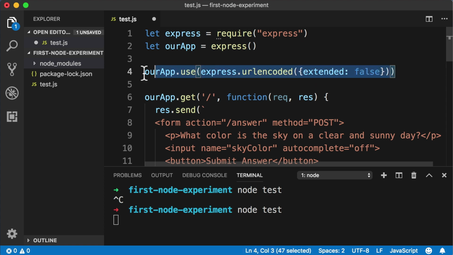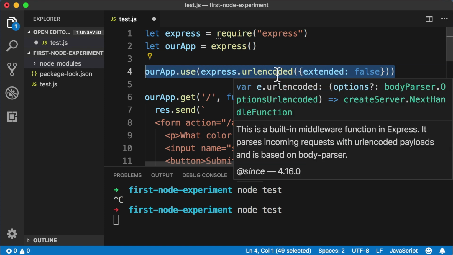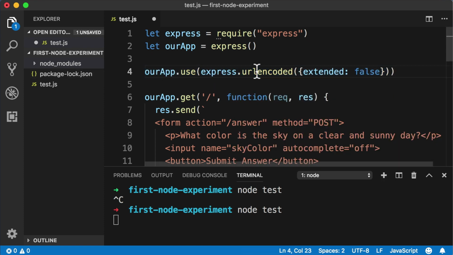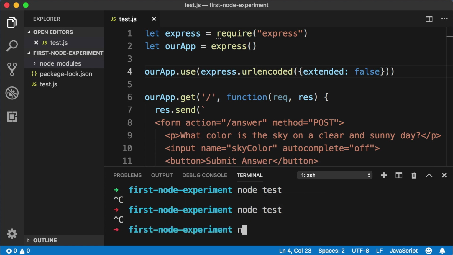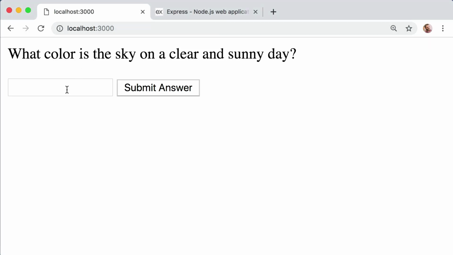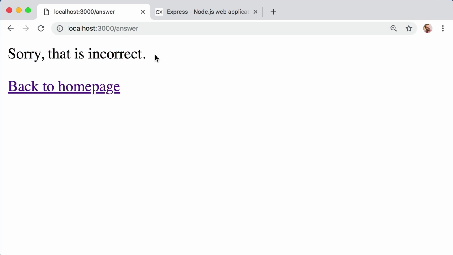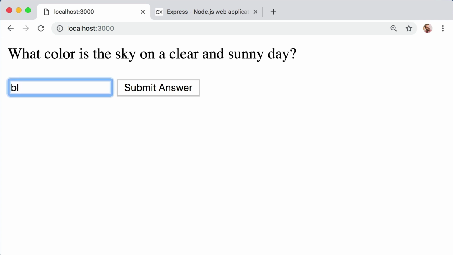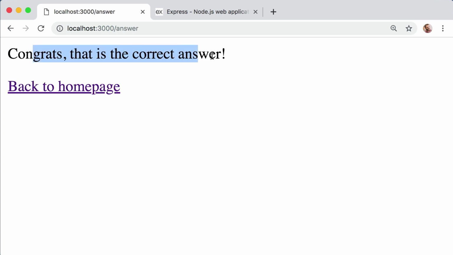You might need to pause the video lesson for a minute to type this in with me. But again, I'm not going to explain it because this is just boilerplate code and it's not educational. All it's doing is enabling that feature in Express so that the user's input is easily accessible from the request.body object. Okay, at this point, let's go ahead and save our file, come down to the command line, stop the old server, fire up the new server. Let's go back to the browser. If I refresh the home page and type in something other than blue, submit, sorry, that is incorrect. But if I go back to the home page and type in blue, congrats, that is the correct answer.